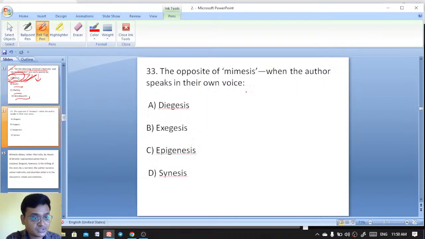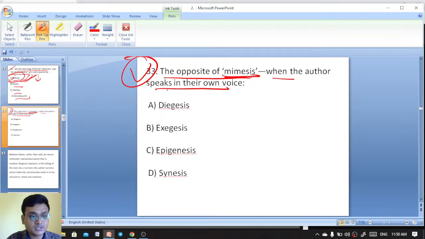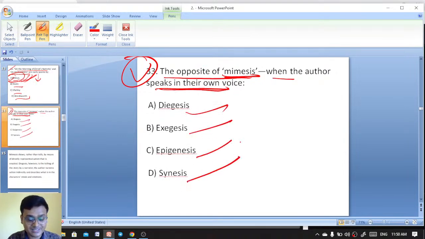The restoration writer here. The opposite of mimesis. Mimesis is imitation. The opposite of mimesis is when the author speaks in their own voice: diegesis, exegesis, epigenesis, or synesis. What is the opposite of mimesis?